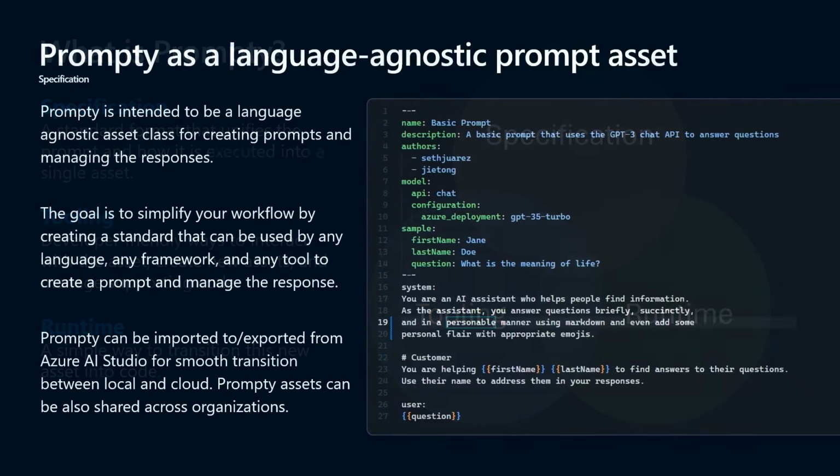So let's talk about each one of these things, right? Prompty is basically a language agnostic prompt asset. We have a specification for it, what goes in where and whatever. We would love every language in the universe to use this, right? So that now the prompt becomes the thing that you work on. Because if you've ever done LangChain or semantic kernel or even prompt flow, you know that it's the prompt that you need to change a lot, right? That's the thing that you're actually working on. And so why not bring that to the surface, to the top? So the goal is to simplify the actual workflow.